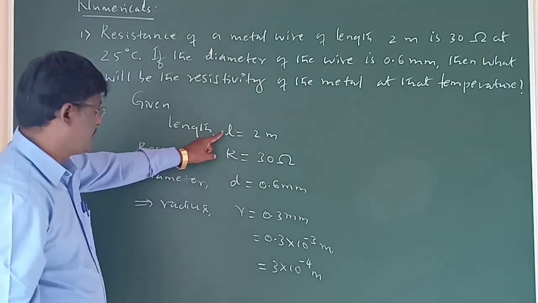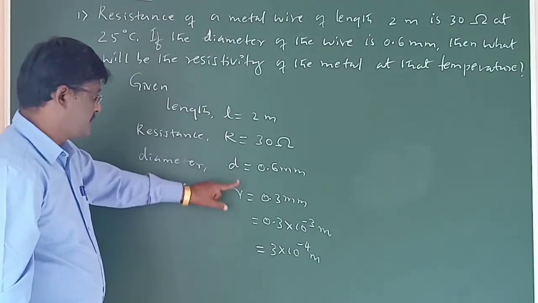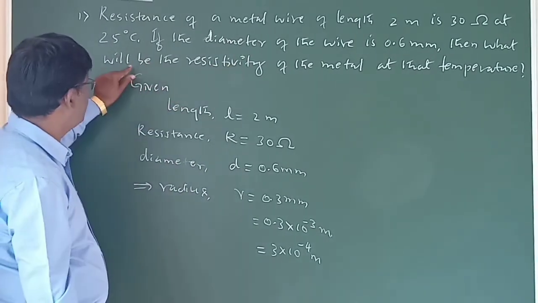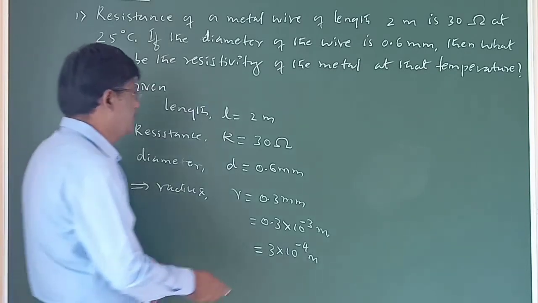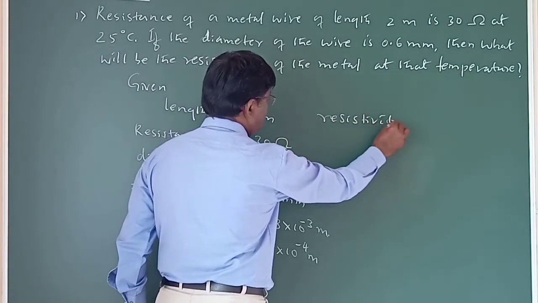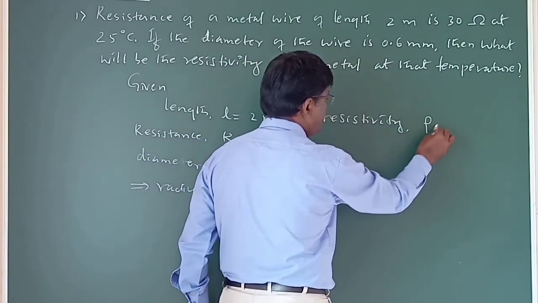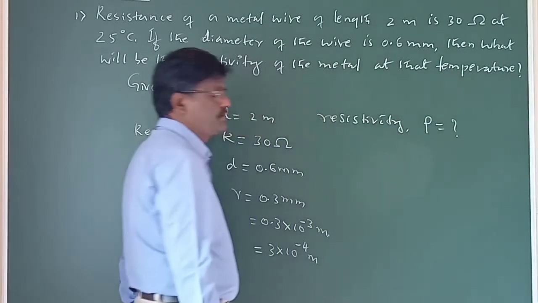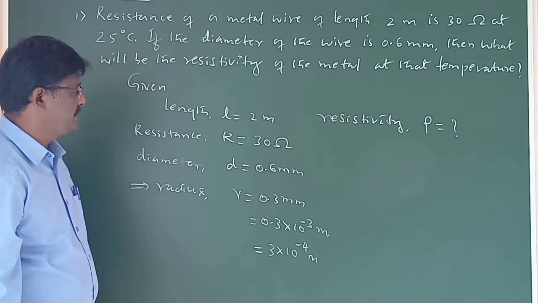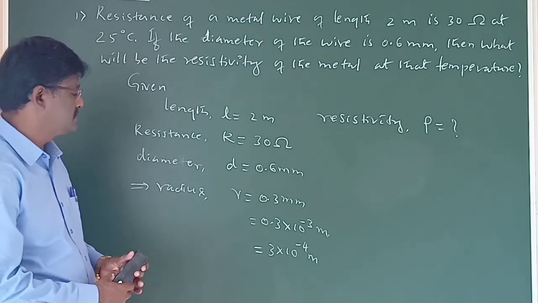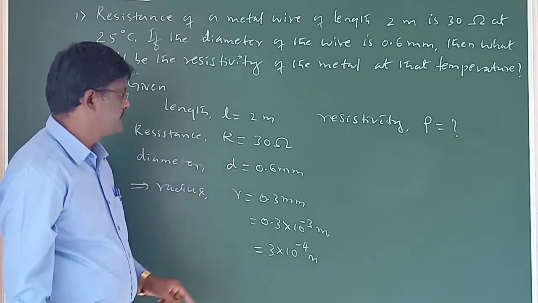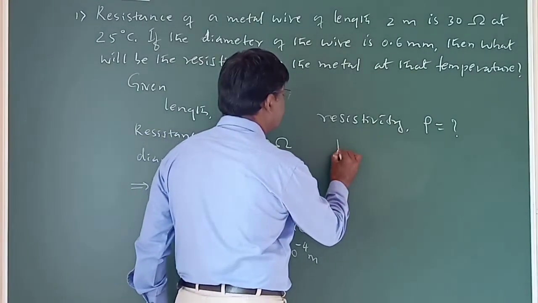We have length, resistance and radius. What we have to find out is the resistivity, rho. Okay, children. Now, to find out the resistivity, we know the factors on which the resistance depends. We know that.